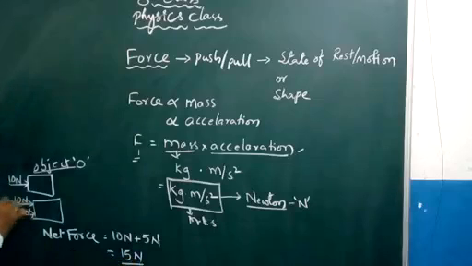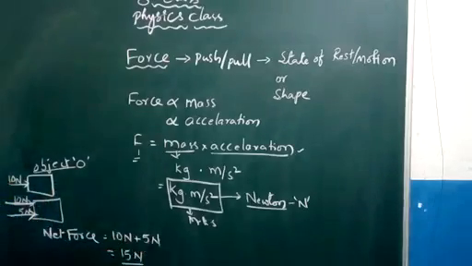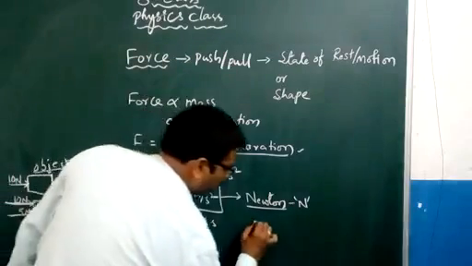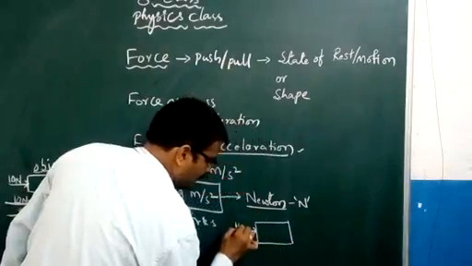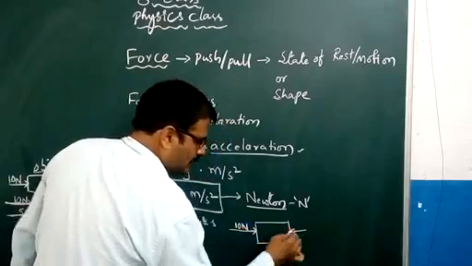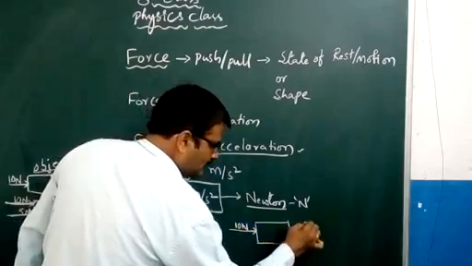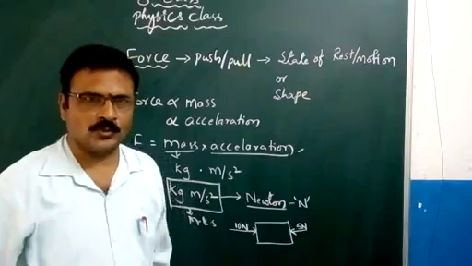So when the forces are applied in the same direction, they will add up. Let us say the object is here and you are pushing with 10 newtons of force, and your friend is trying to push from this side. The object will not move.